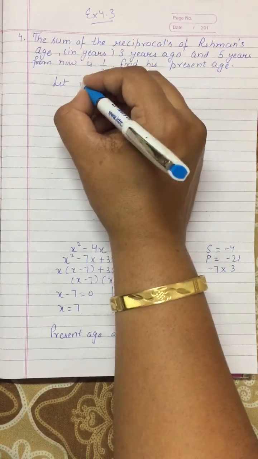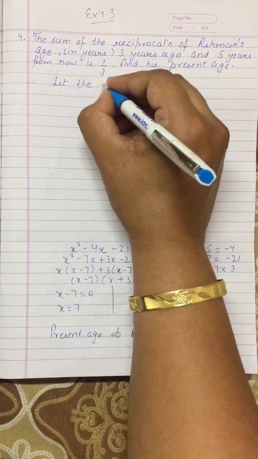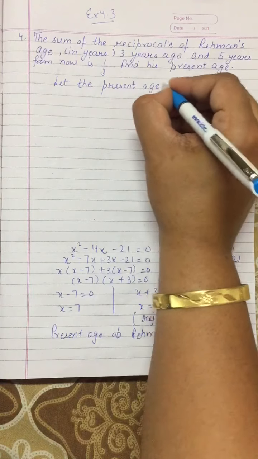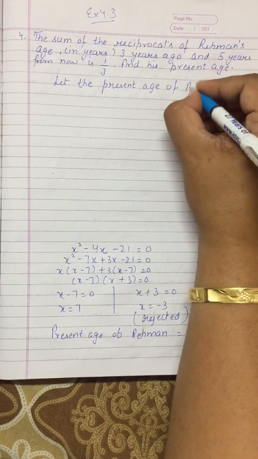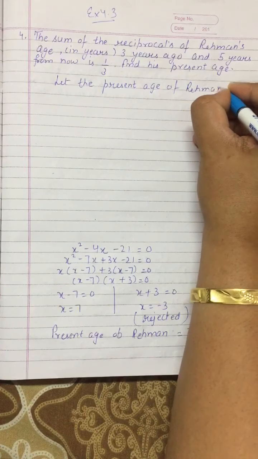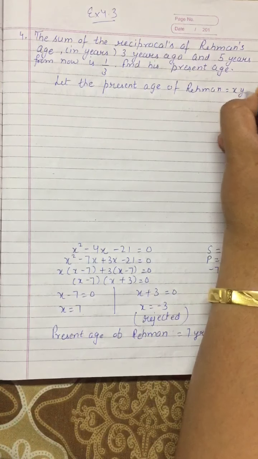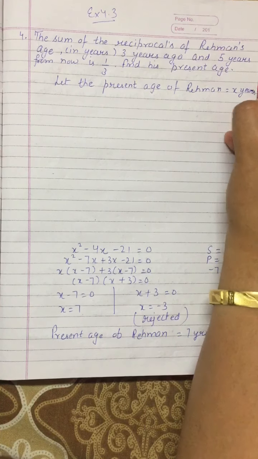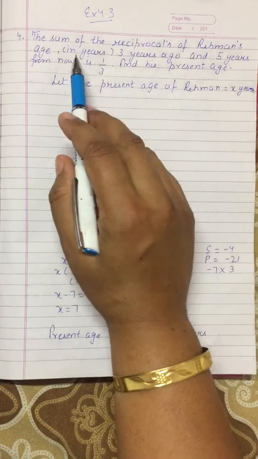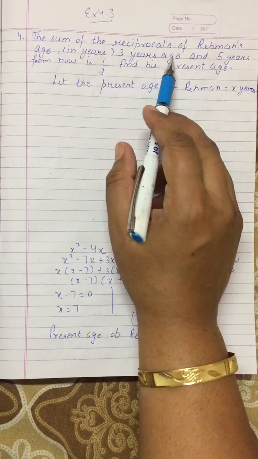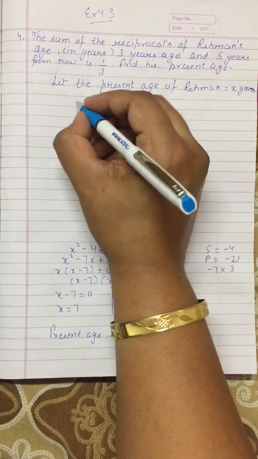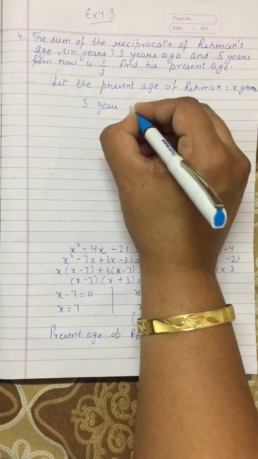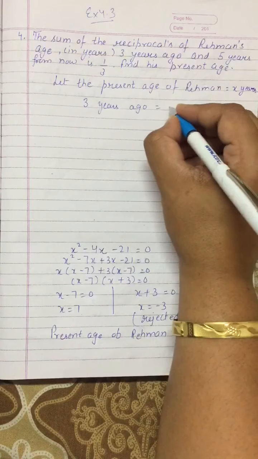Let the present age of Rahman is equal to x years, and in the next line, 3 years ago means 3 years back. 3 years ago, what will be the age of Rahman? 3 years ago it will be x minus 3.